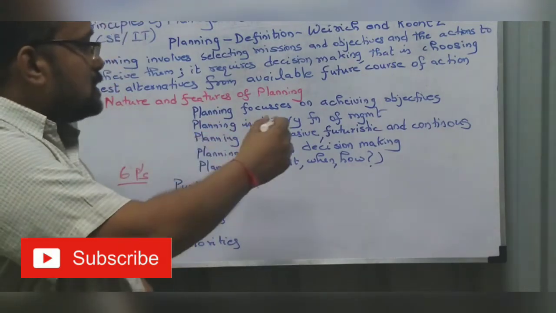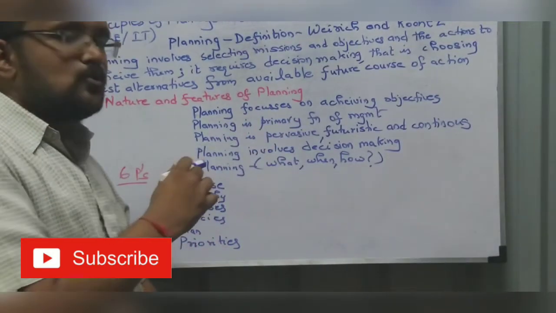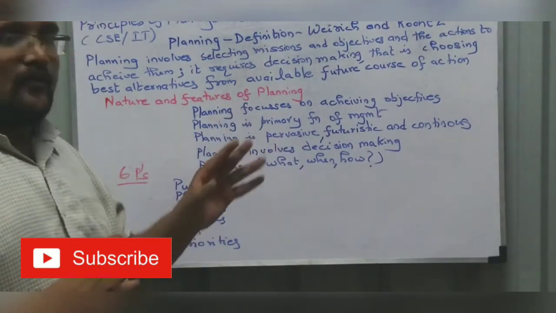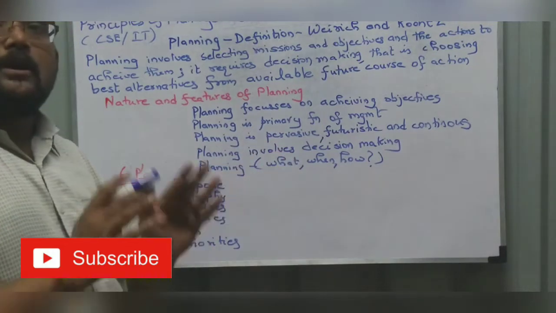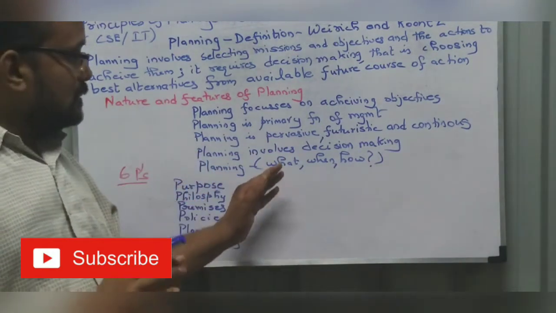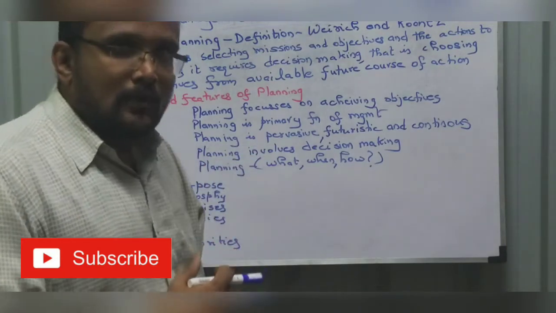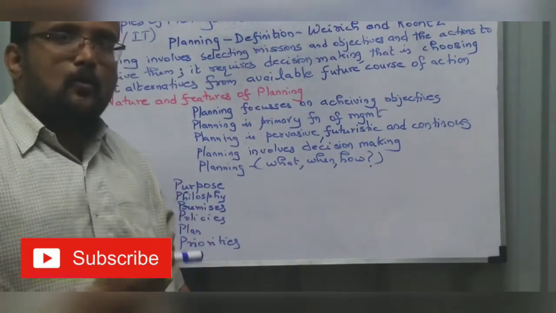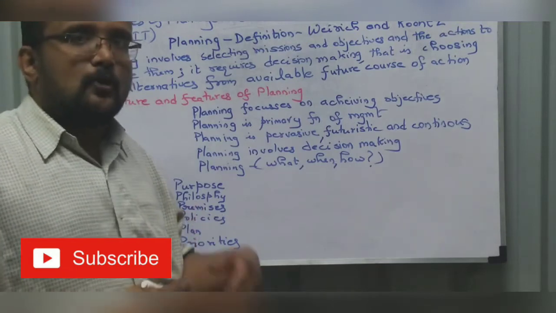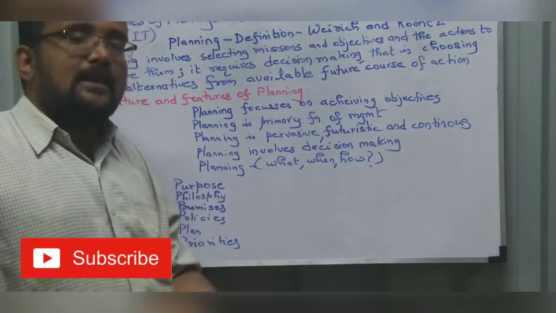Planning involves decision making. Planning is what, when, how. If you answer these questions, you know what your company is going to do. What is the goal; when is the period of time, whether over 10 years or 15 years, or another 5 years.